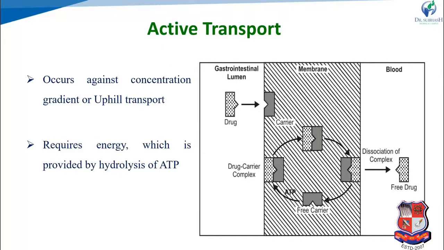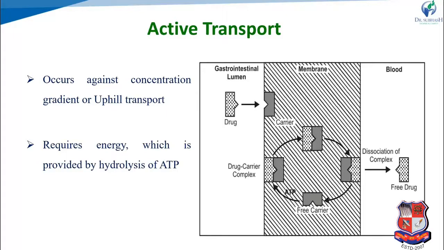Next one, active transport. That is also a carrier mediated transport. The drug binds with the carrier to form a complex, and that complex crosses the cell membrane and reaches the blood. At that time the complex dissociates and the free drug is released into the blood. But the difference between facilitated diffusion and active transport is that in facilitated diffusion energy is not required, but in active transport we require energy.